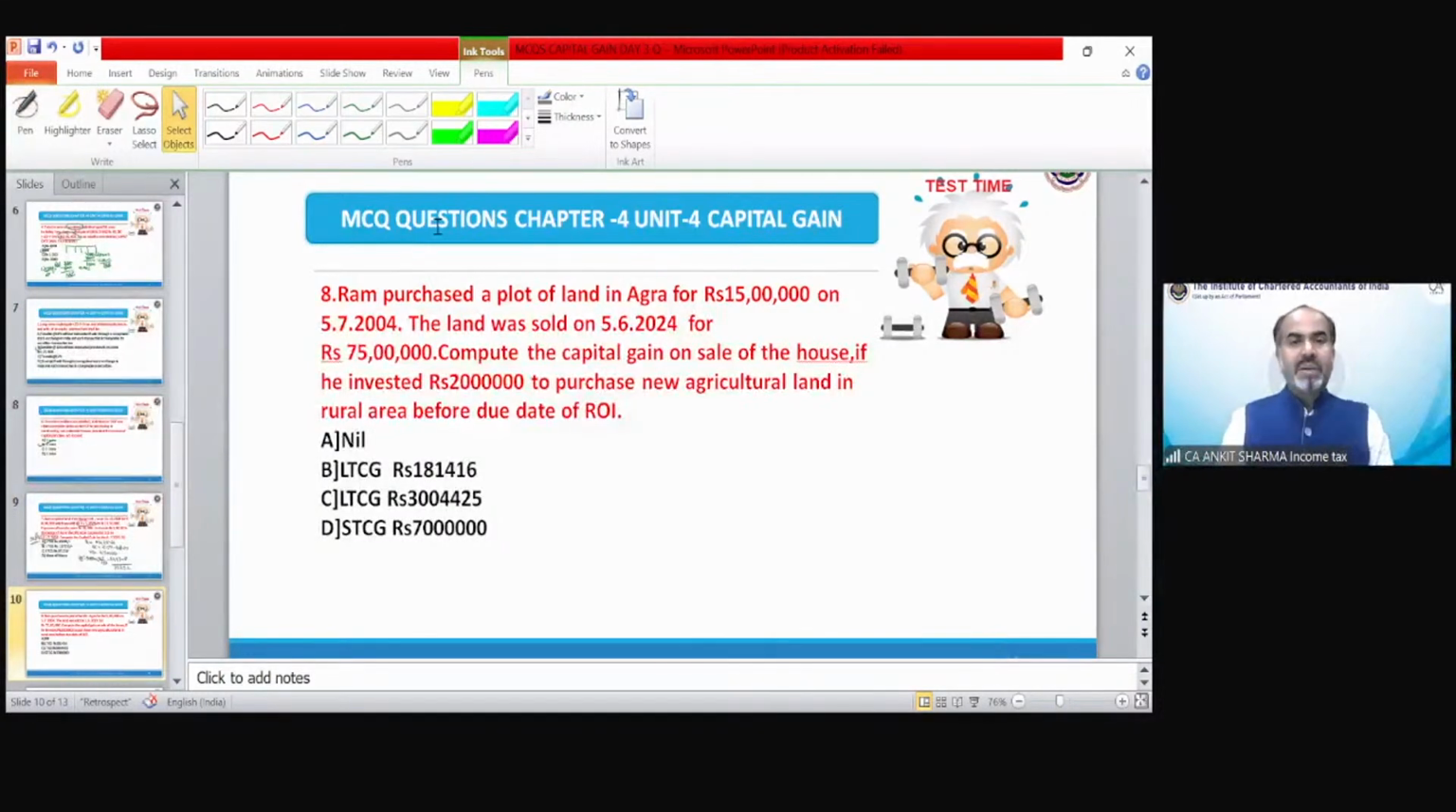Next, Ram purchased a plot of land in Agra for rupees 15 lakh on 5th July 2004. The land was sold on 5/6/2024 for 75 lakh rupees. Compute the capital gain on sale of house if he invested 20 lakh rupees to purchase new agricultural land in rural area before the due date of ROI. So again, let me solve it for you.